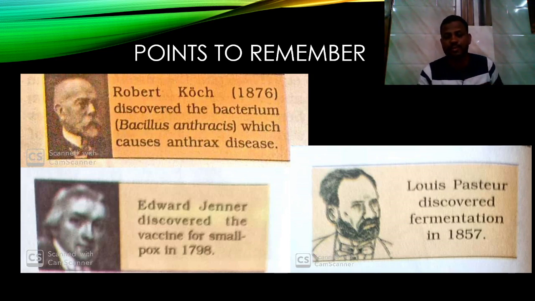We discussed it a few minutes ago. So the fermentation process was discovered by Louis Pasteur, the smallpox vaccine by Edward Jenner, and Robert Koch discovered the anthrax disease causing bacteria, known as Bacillus anthracis.